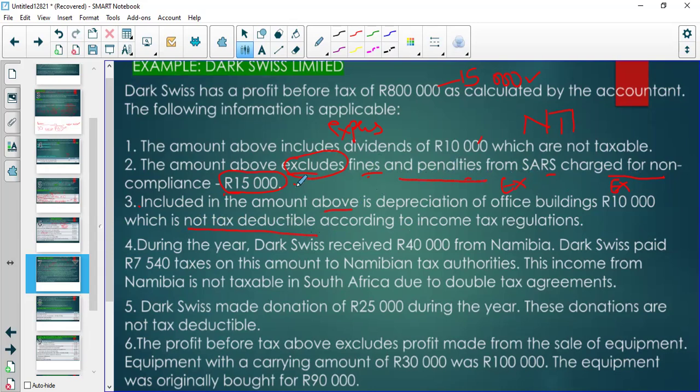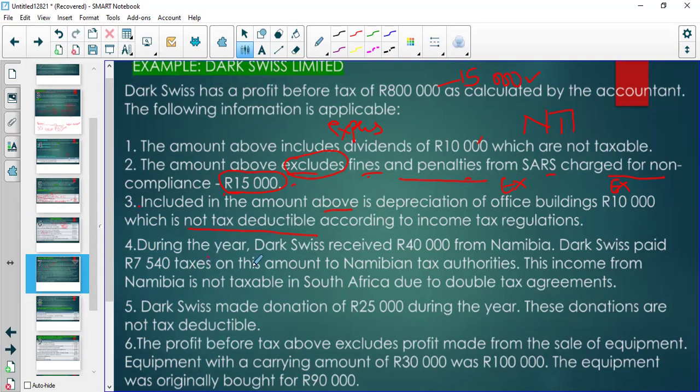So the reason why we are subtracting it here is because, firstly, on our side, our profit before tax for accounting purposes has to be accurate. Then after that, we will take that correct profit before tax, we take a taxi and get to SARS. And when we get to SARS, we begin a different session of adjustments.